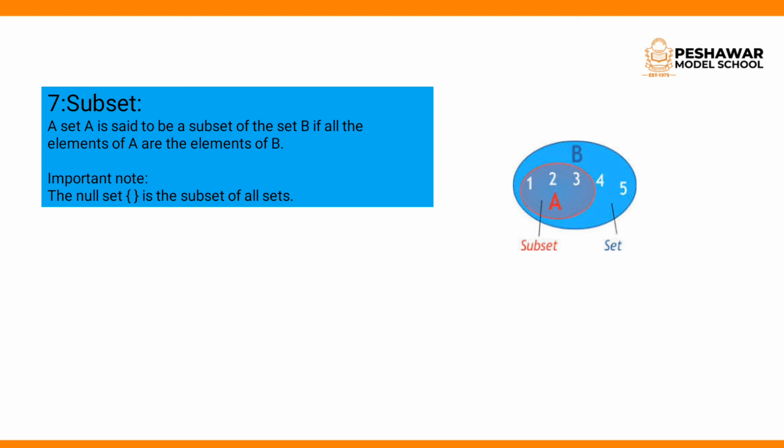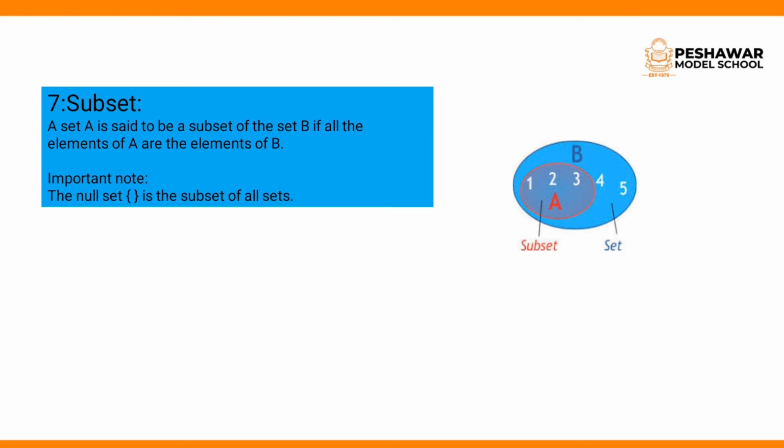Here you have been given an example, where A = {1, 2, 3} and B = {1, 2, 3, 4, 5}. So A is a small set of set B because set B consists of 1, 2, 3, 4 and 5, and set A has 1, 2, 3.